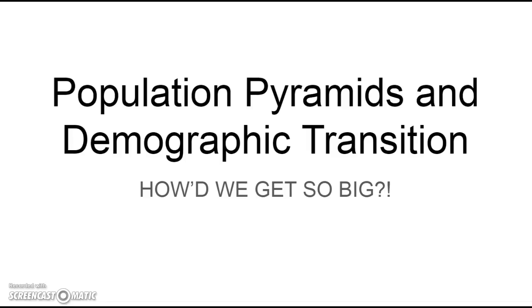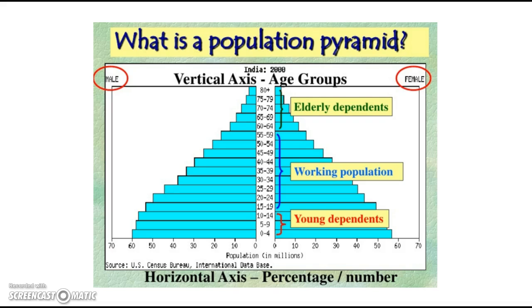So our third and final video is going to be on population pyramids and the demographic transition. So we're going to take a look at our population graphs and try to analyze and diagnose these. So let's first remember what a population pyramid is showing us. Down at the bottom we're seeing the young people of the population, the babies, so 0 to 4, 5 to 9, 10 to 14. On the left is males, on the right is females. So we're seeing the age differences as we go up.